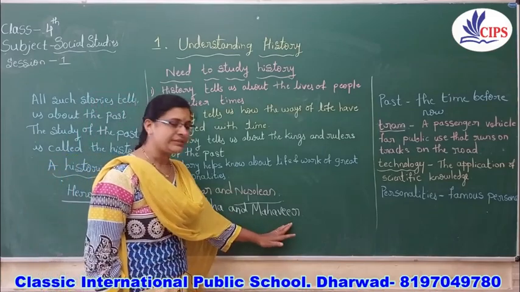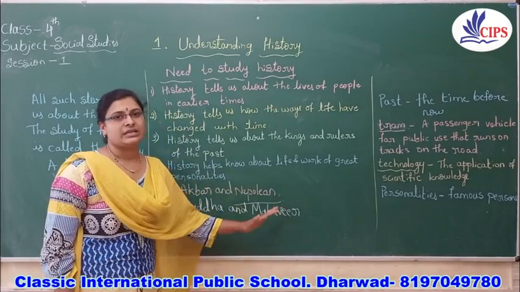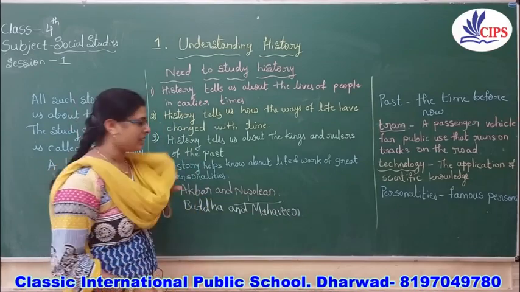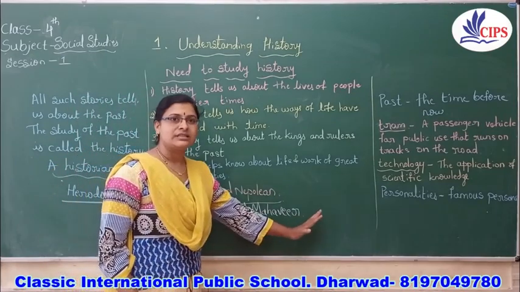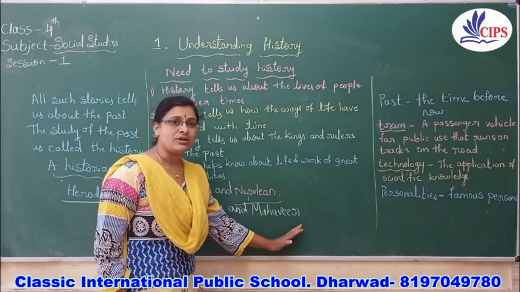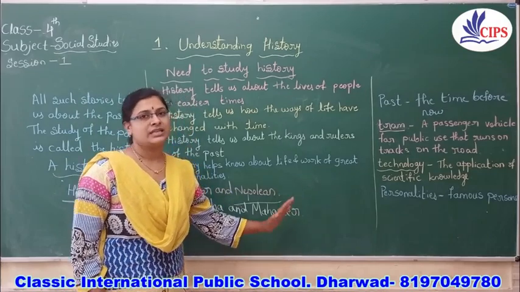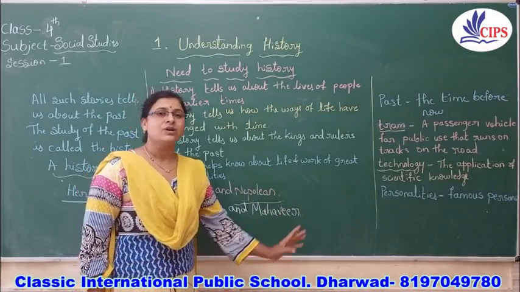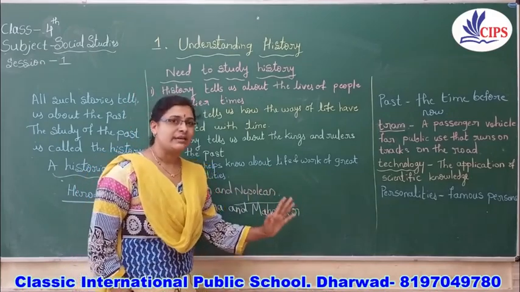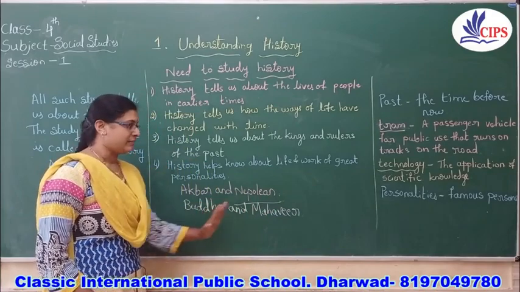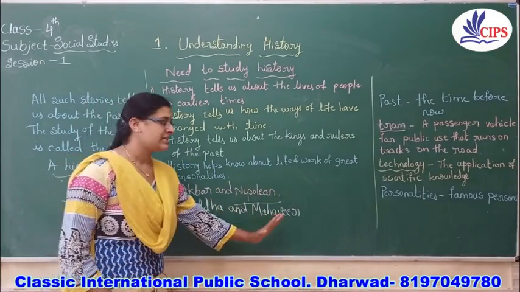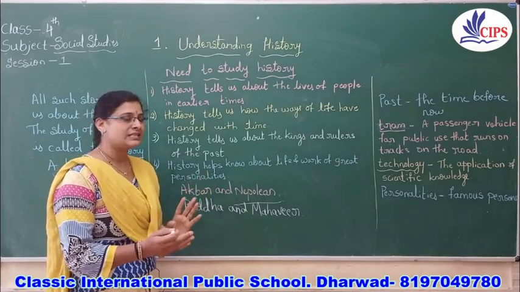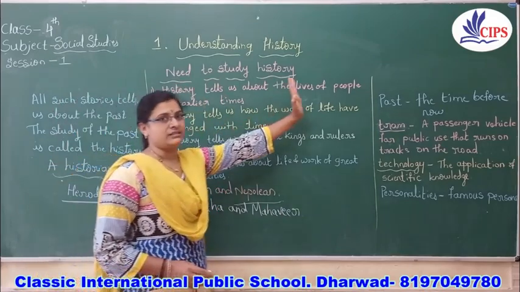And Vardhamana Mahavira was the 24th Tirthankara of Jainism, because before Vardhamana Mahavira, there were 23 Tirthankaras in Jainism. So we want to study about Buddha and Mahavira, their life and teachings, and about Buddhism and Jainism. To learn about these religions, we need to study history here.